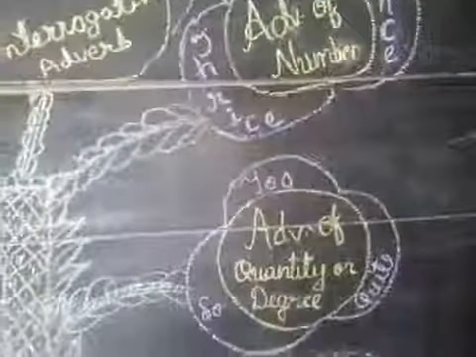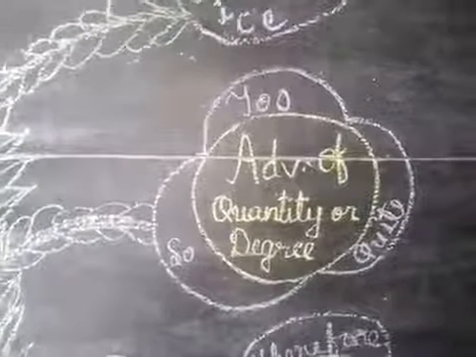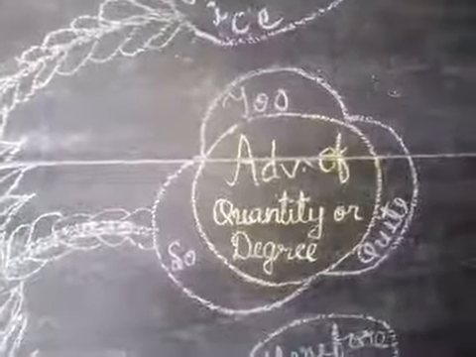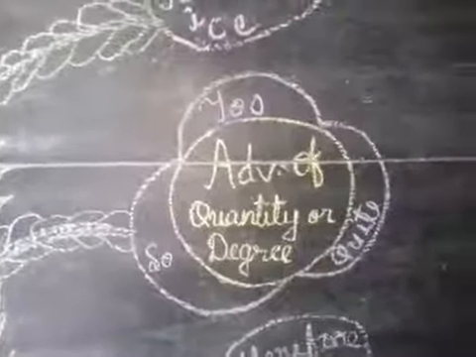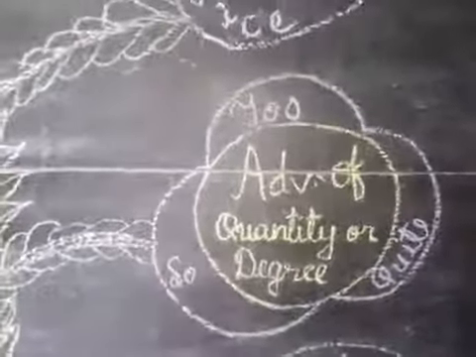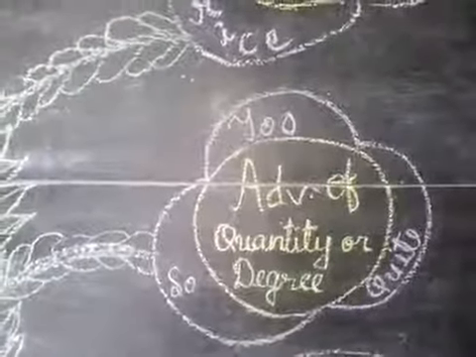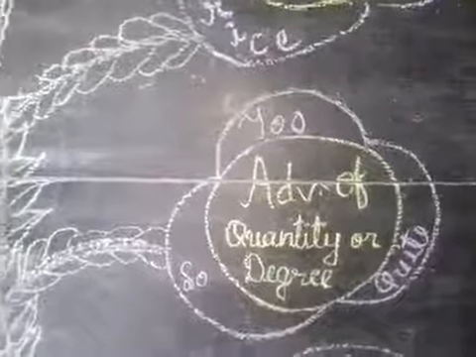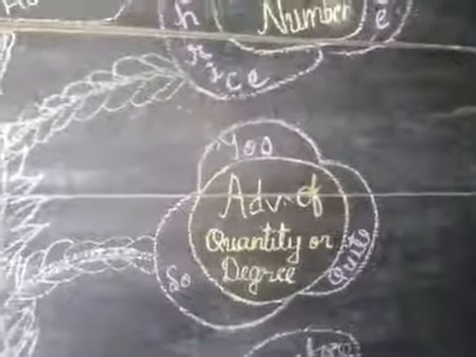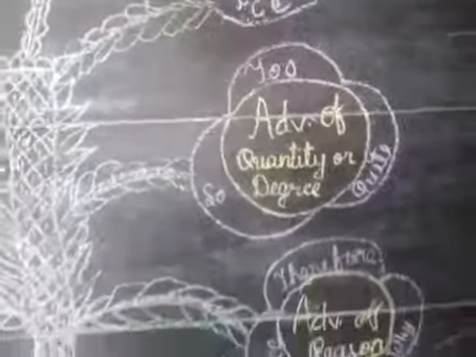Adverb of quantity or degree. Adverb of quantity or degree shows how much something happens. Example is too, so, quite. In sentence, he was too weak. You are quite wrong. She is so glad. These are adverb of quantity or degree which show how much something happens.